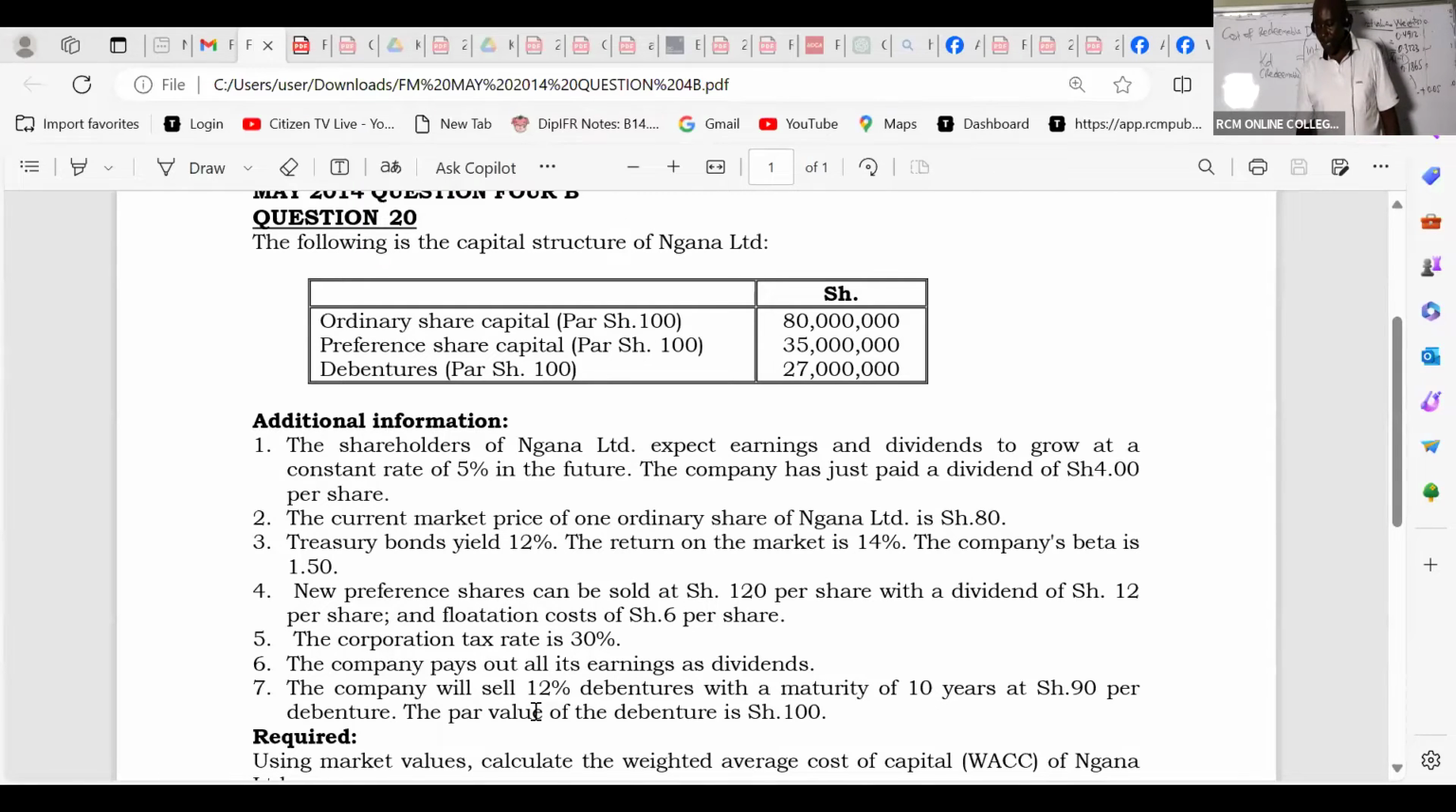Remember, interest, ladies and gentlemen, is normally pegged on par. You take the percentage times par. Interest amount can never be pegged on market value, because market value will keep on changing, and we know that debenture holders normally get a fixed return. So it will be 12% of 100.